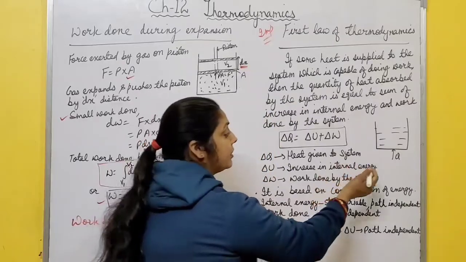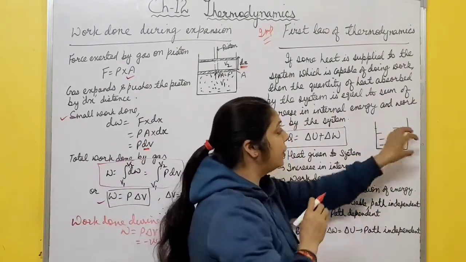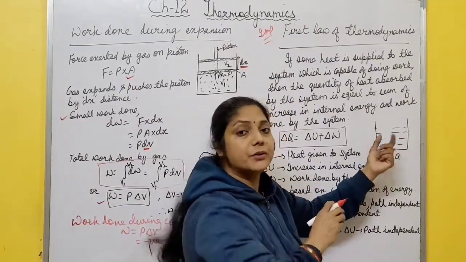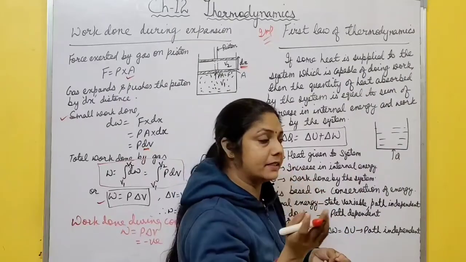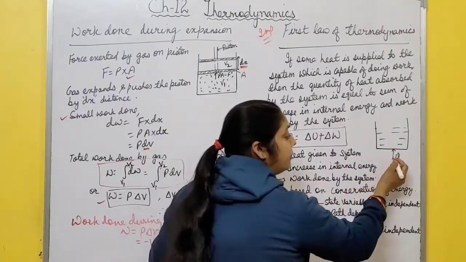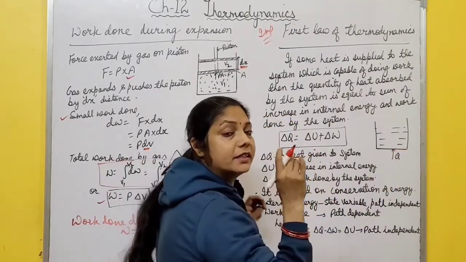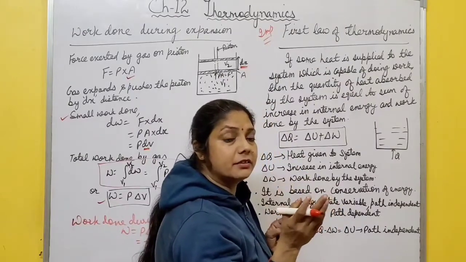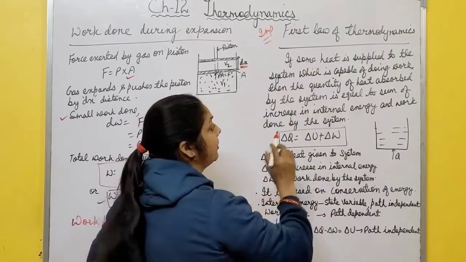So some part of this heat is utilized in increasing internal energy, and also the volume of this gas increases, which is the expansion case, so work is done by the system. So the amount of heat supplied to the system is utilized in two ways. One is increasing internal energy of the system, and another is doing some work by the system. This is first law of thermodynamics.